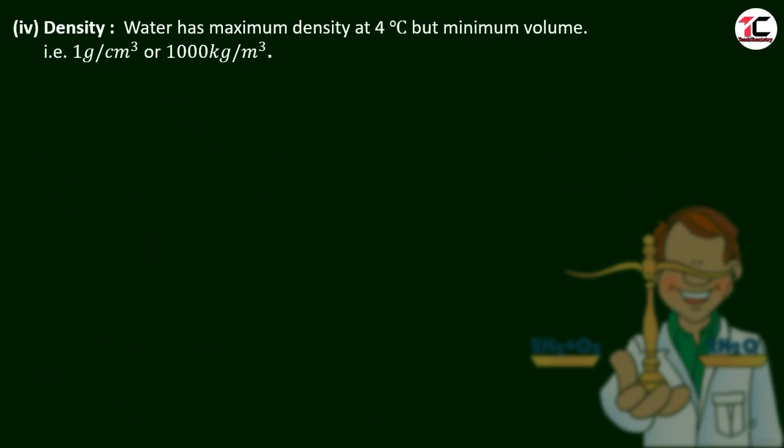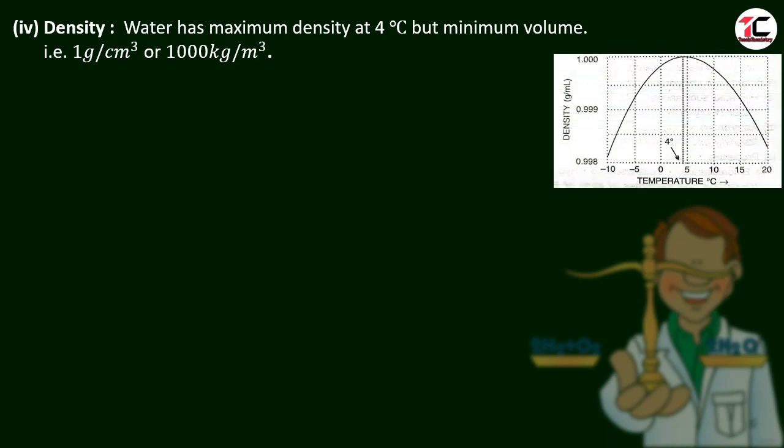Let us move to next property, density. Water has maximum density at 4 degrees Celsius, but here it has the minimum volume. Maximum density, that is 1 gram per centimeter cube or 1000 kg per meter cube, but here it has the minimum volume.